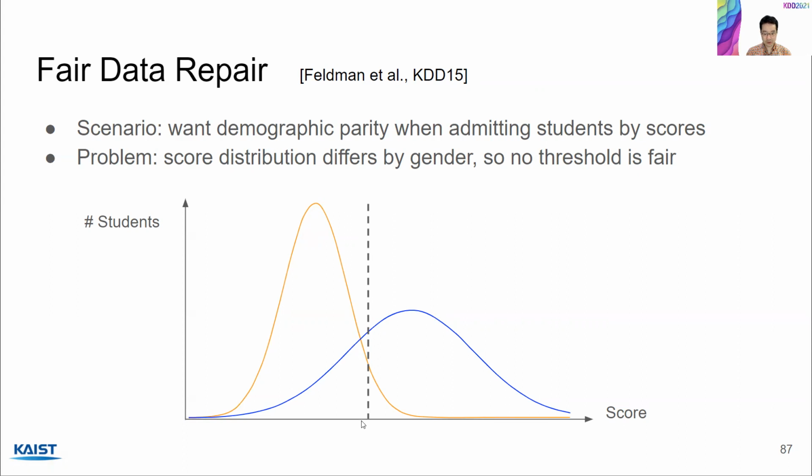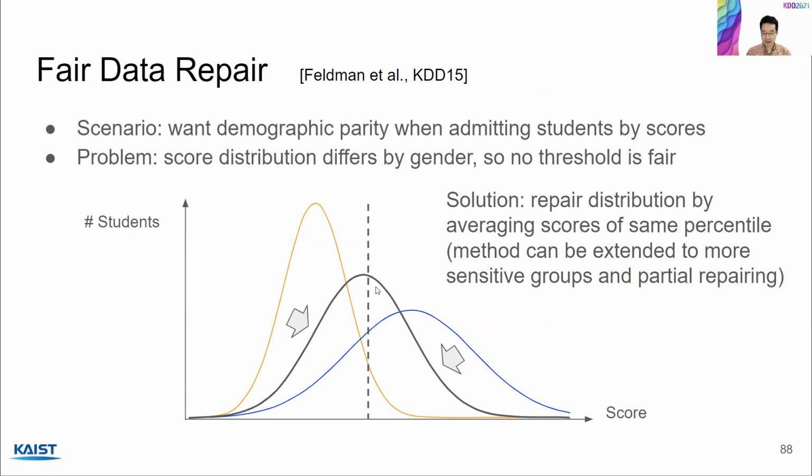Now, if we use a single threshold like this dotted line to admit students, this will not satisfy demographic parity because we're going to end up admitting more female students than male students. So the solution is to repair this distribution by averaging the scores of the same percentile. So a woman that's top 10% is considered the same as a male student that's top 10% within the male population. By doing that, we can come up with this unified distribution, and we can use this one threshold to admit the same male and female students with the same acceptance rate.